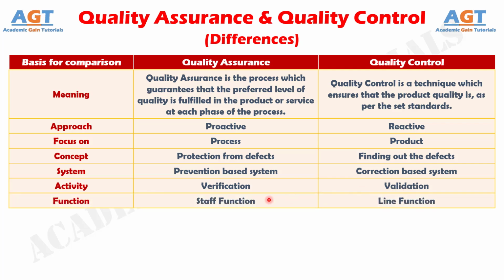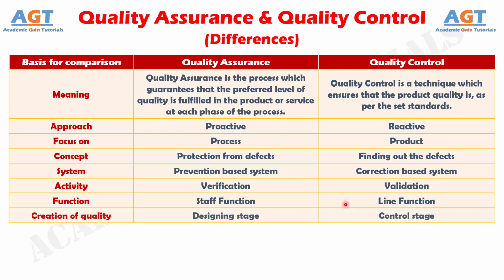Number 7. Quality assurance is a staff function, which is not the case with quality control. Number 8. In quality assurance, quality is created during the designing phase. On the contrary, in quality control, quality is created at the control stage. And difference number 9. Quality assurance lays emphasis on the customer, however, quality control lays emphasis on standards,